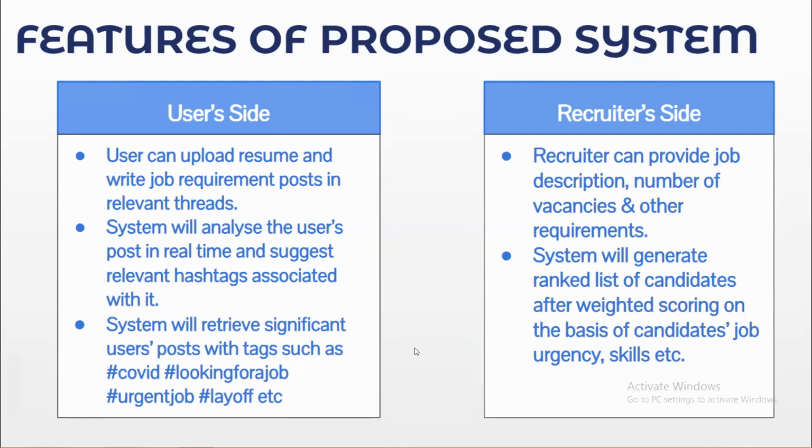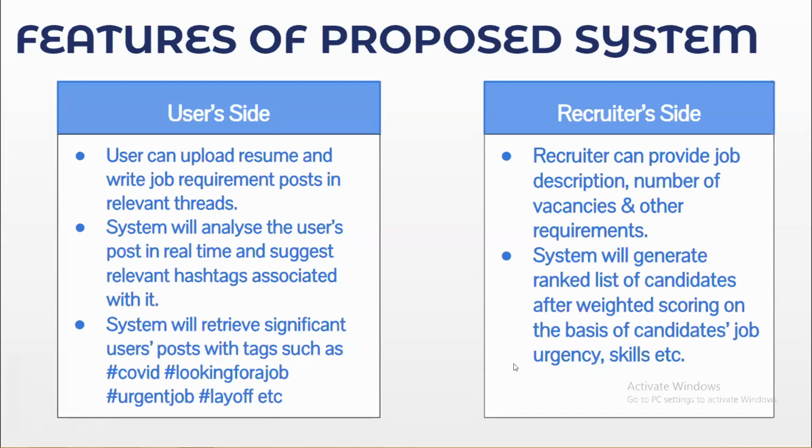The second is the system is capable of analyzing the user's post while writing and suggesting to the users some relevant and trending hashtags associated with the post to make it more reachable to the recruiter. And the third is the system can then retrieve the different posts with tags such as COVID, COVID-19, looking for job, etc., so that the post reaches the recruiter easily because of the ranking model.